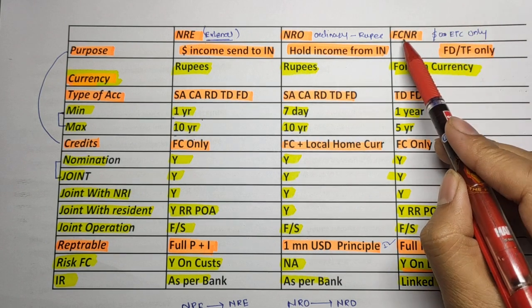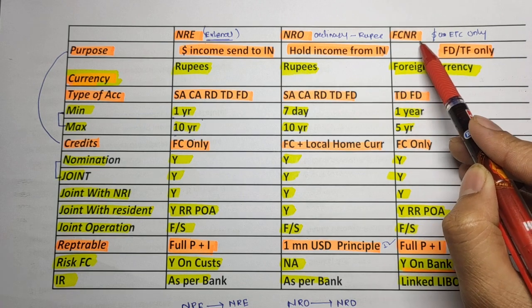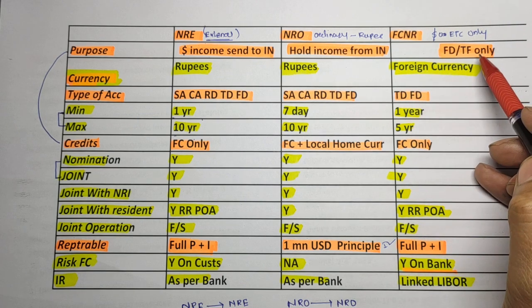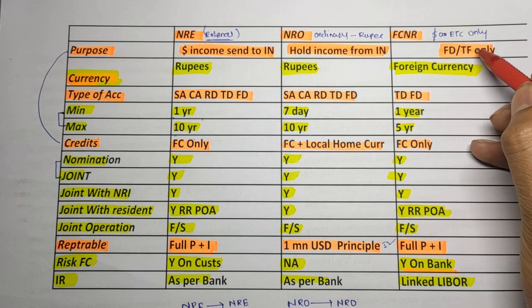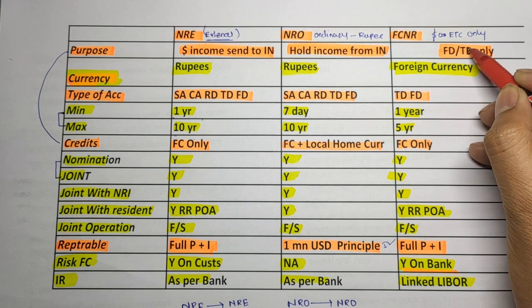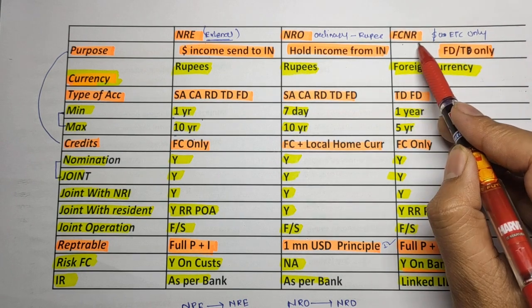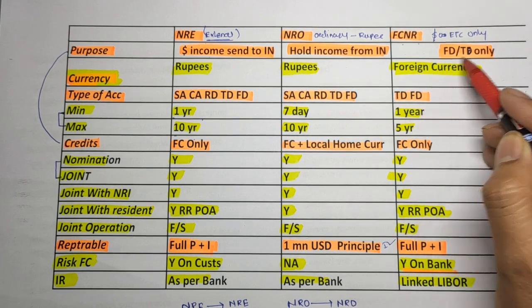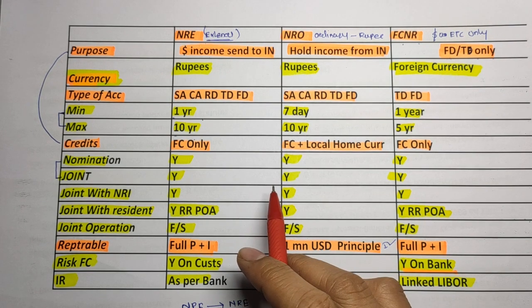Basically this is very important, because whatever you earn abroad in foreign currency, if you want to make a fixed deposit, or you can say term deposit, you have to open the FCNR account. That is only for the fixed deposit and term deposit.